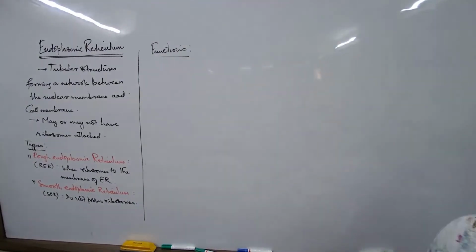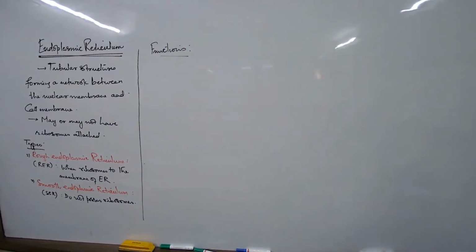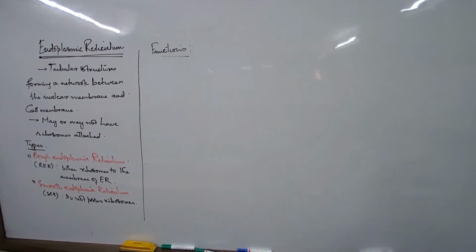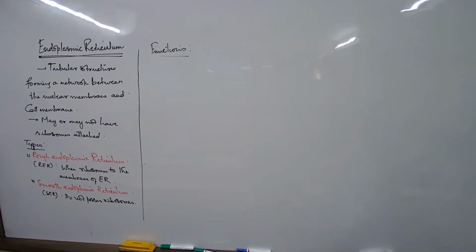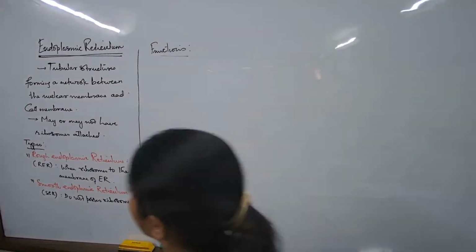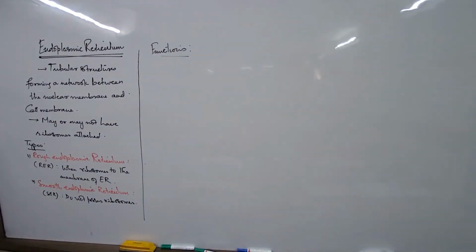When we were talking about mitochondria, we said one specialized property of the mitochondria is the presence of their own DNA. Do endoplasmic reticulum have anything like that? No, they don't have anything. Now that I talk about the types, this endoplasmic reticulum can have two types.